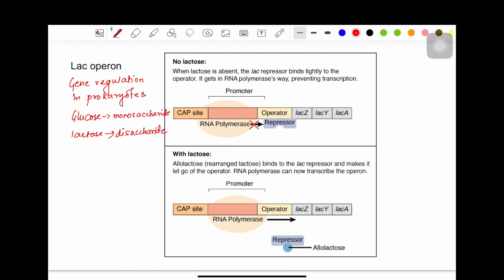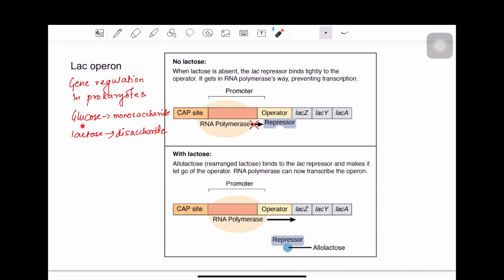So if the bacteria has to utilize lactose, then it has to first break down the disaccharide into two monosaccharides, right? And then it can metabolize lactose. So for breaking down lactose, the bacteria needs energy. So therefore, it is important for the bacteria to spend energy before breaking down lactose to obtain energy from it. So it is not a very readily available source of energy for bacteria.